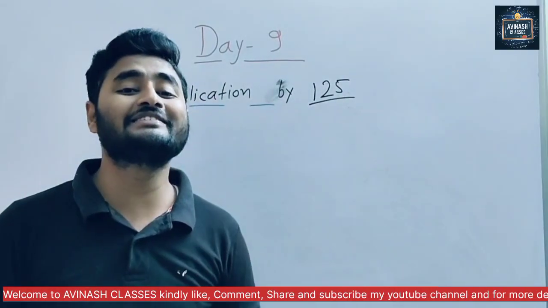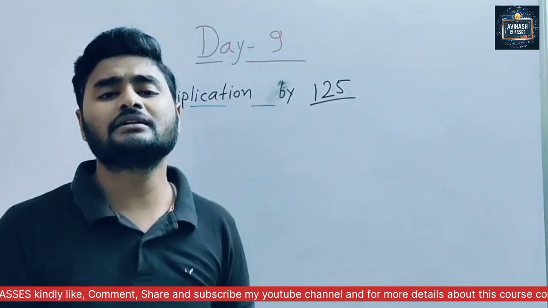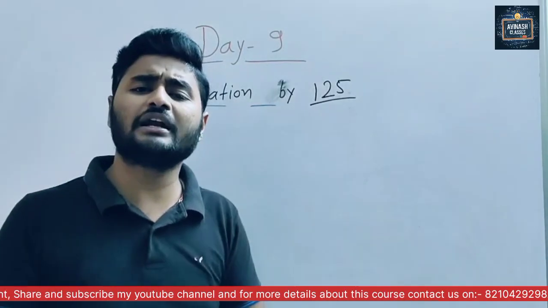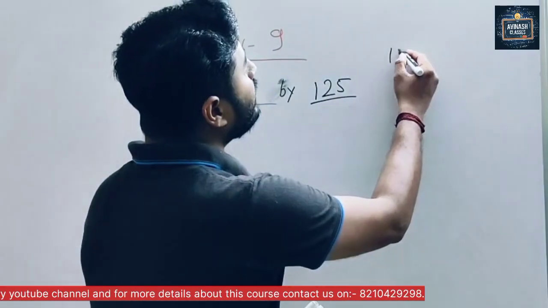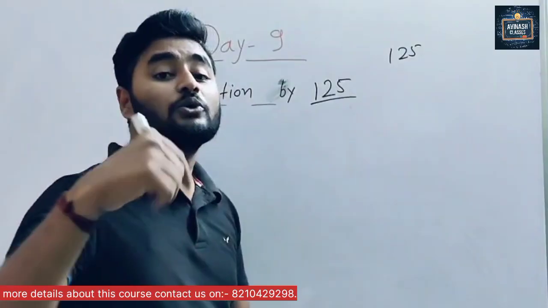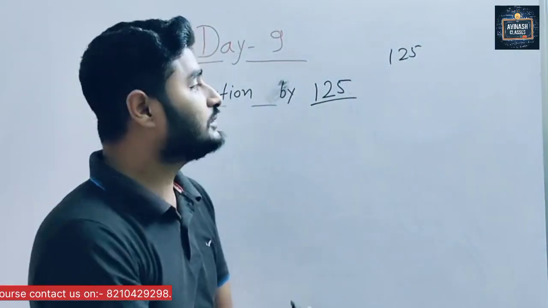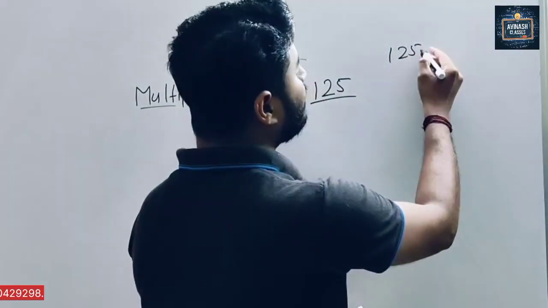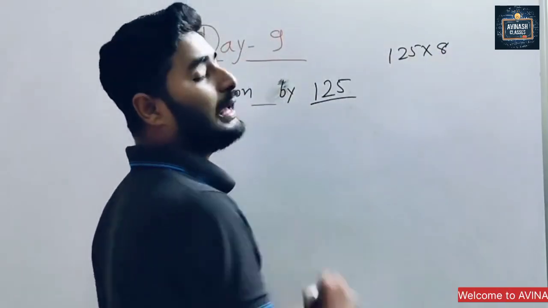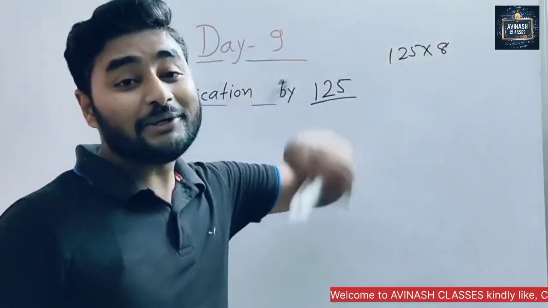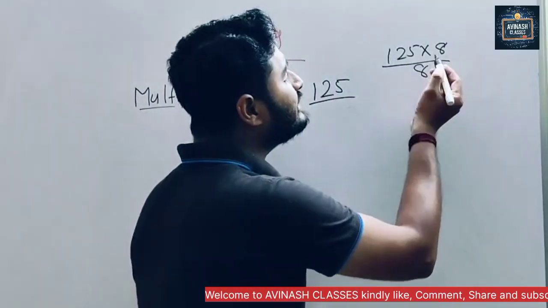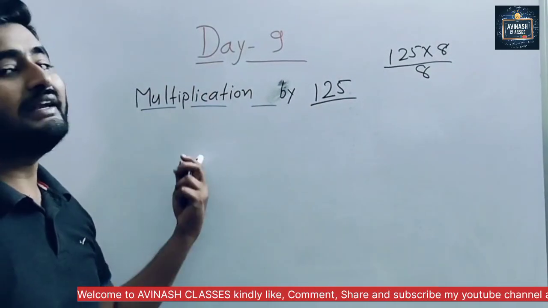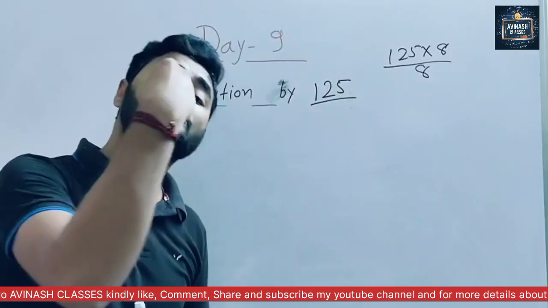Yeah, many of you are thinking, sir, we have to divide it by 8. Why 8? Why not another number? Because 125 is near to 1000. So for making this 1000, we have to multiply with 8, and for making it equal, we have to divide it by 8. So that's why we are dividing by 8 and then putting 3 zeros.